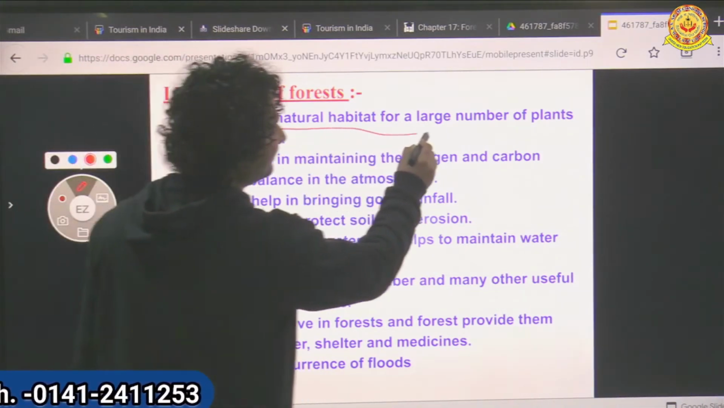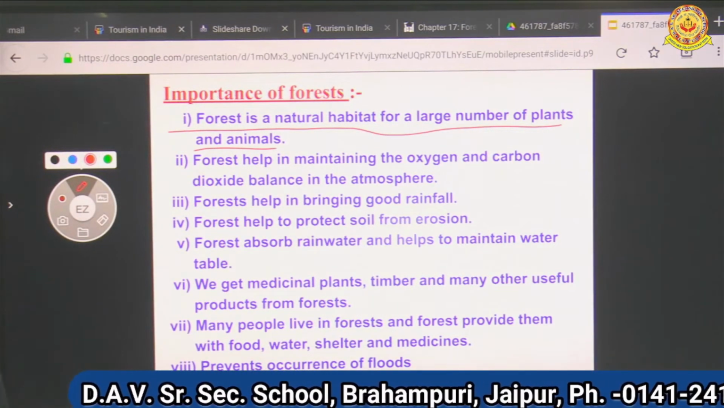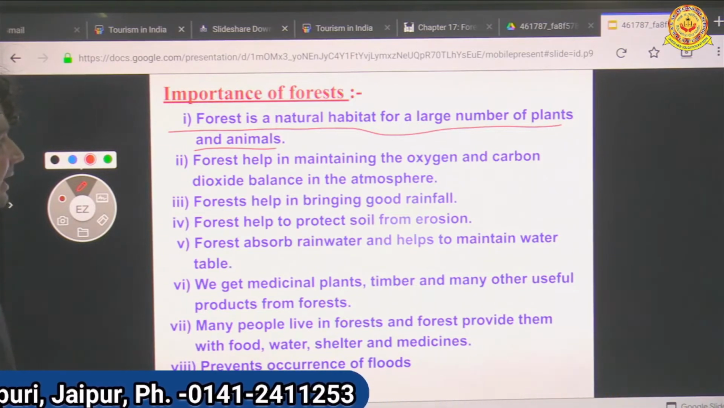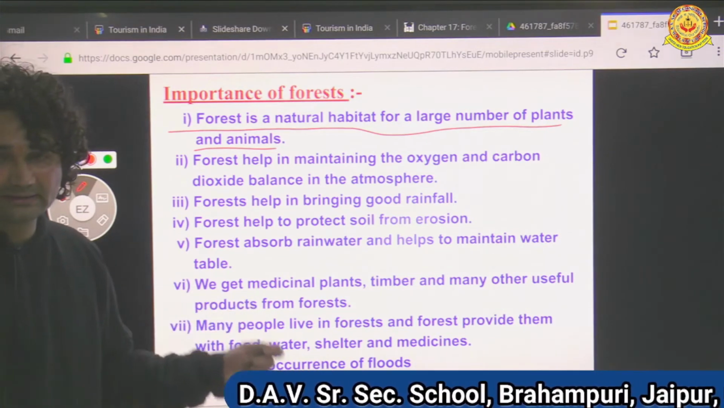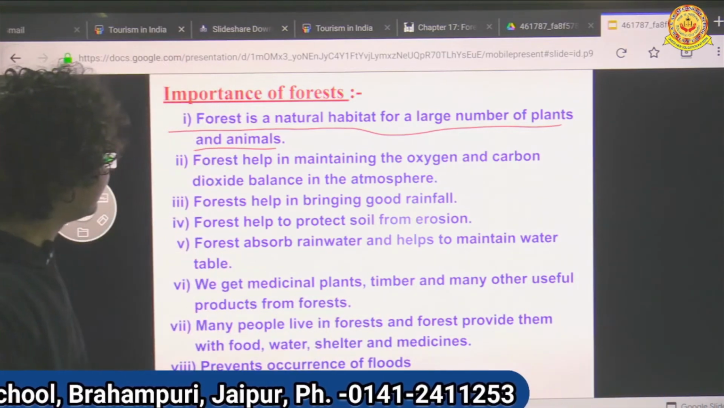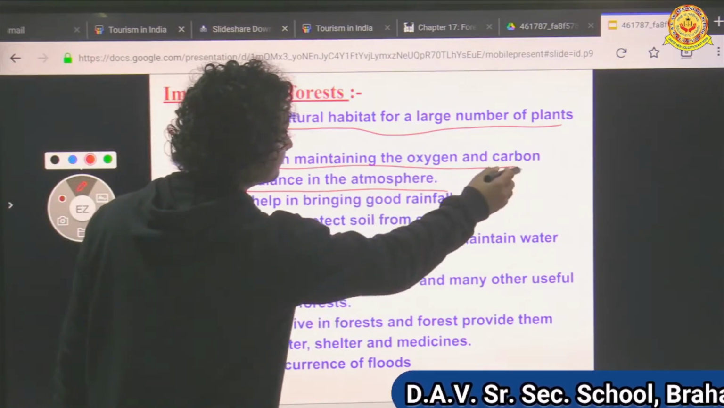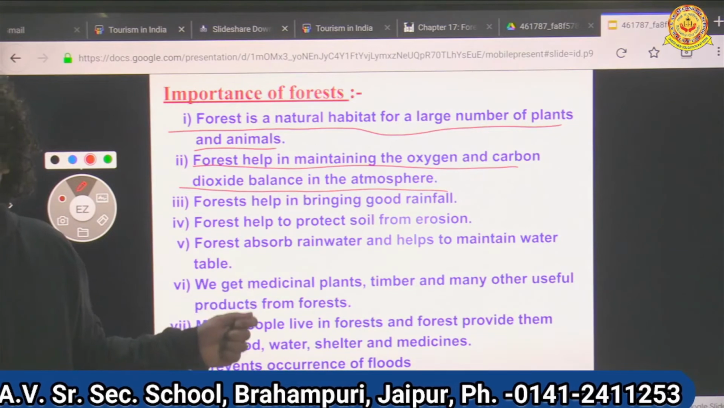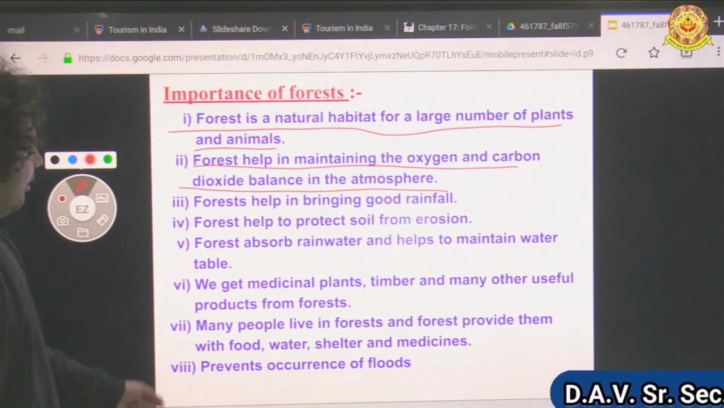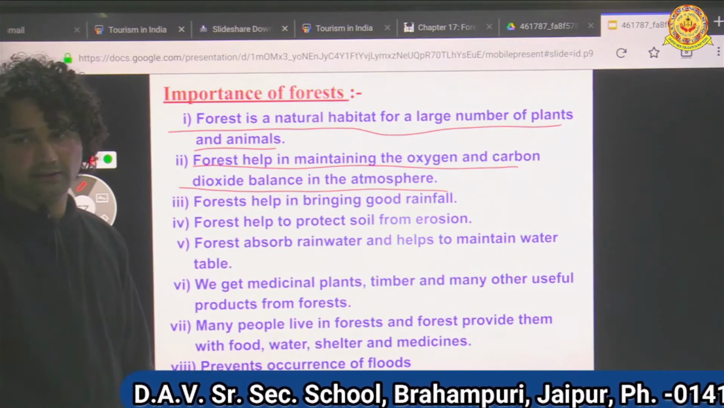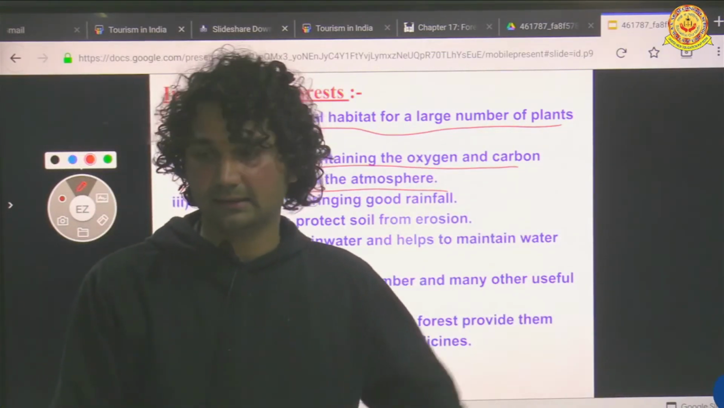Forest is a natural habitat of a large number of plants and animals. Forest helps in maintaining the level of oxygen. It maintains the level of oxygen and carbon dioxide and the balance in the atmosphere. Forests play an important role in maintaining the ecosystem and the balance of the atmosphere, of oxygen and carbon dioxide. If the oxygen level decreases and the carbon dioxide level increases, we all will die.